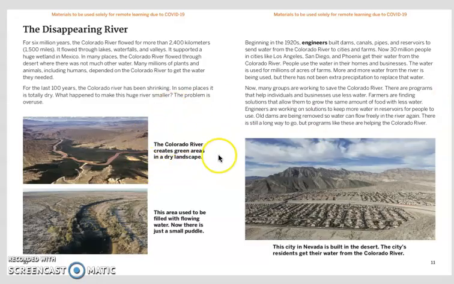Here we see the Colorado River creates green areas in a dry landscape. This area used to be filled with flowing water. Now there is just a small puddle. This city in Nevada is built in the desert. The city's residents get their water from the Colorado River.